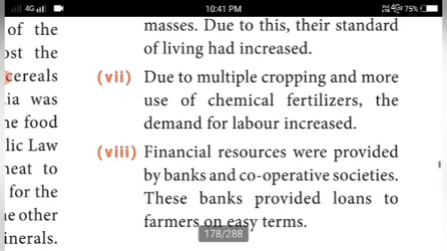Due to multiple cropping and more use of chemical fertilizer, the demand for labor increased. Because of high-yielding varieties, they used chemical fertilizer, increasing the production of food, so the demand for labor increased.